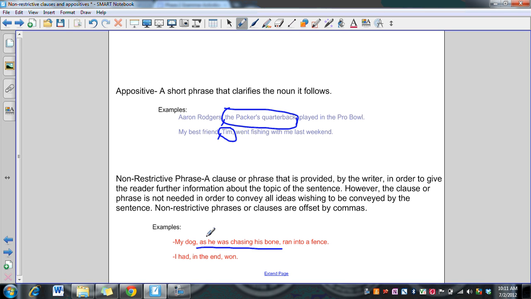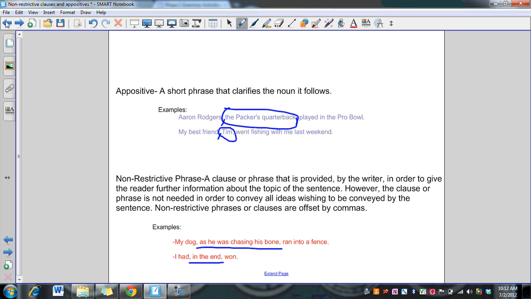And the sentence would read, my dog ran into a fence, which would still make sense. The other example: I had, in the end, won. So "in the end" just adds further information, helping to make the writer's point clearer to the reader. And if we were to take out everything in between the commas, the sentence would read, I had won, which is a very simple sentence.